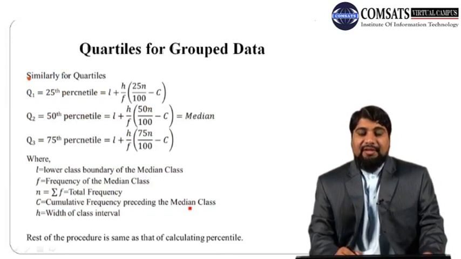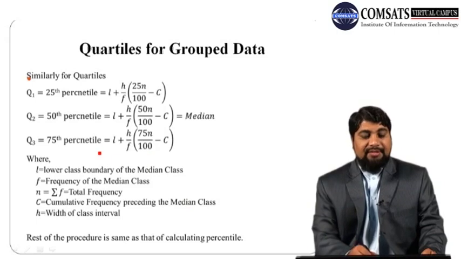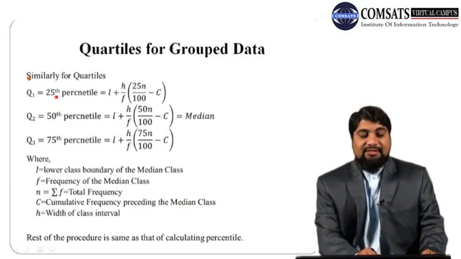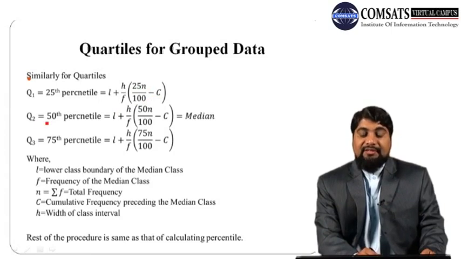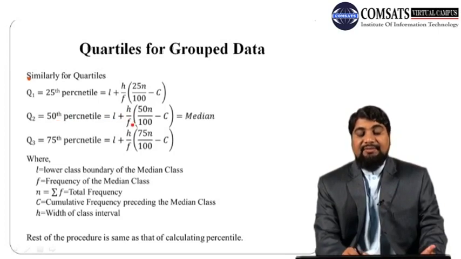So now quartiles for grouped data. For quartiles, we know that Q1 is the same as the 25th percentile, so it is L plus H over F into 25N divided by 100 minus C. Q2 is the second quartile, which is the same as the 50th percentile, which is L plus H over F times 50N over 100 minus C, or this is also called the median.